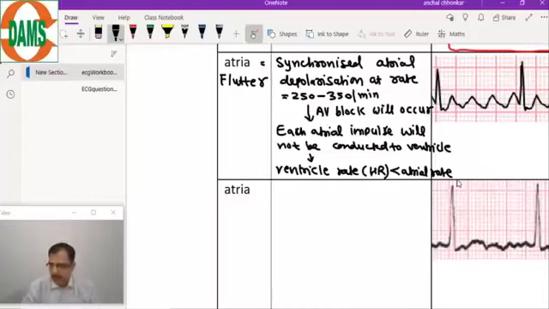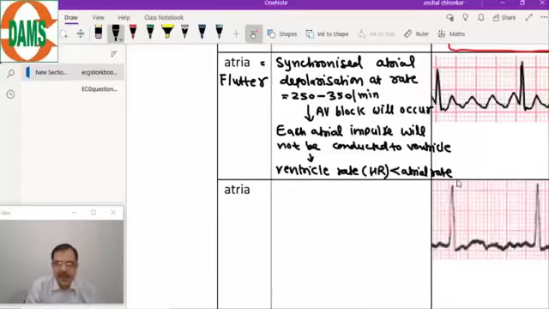Why AV block? Because the AV node can't conduct impulses at more than 250 per minute. But is the heart rate above 250? No, the heart rate here is not above 250. Here the heart rate will be less than the atrial rate. Know the difference between these terms: atrial rate and heart rate. Heart rate means ventricle contraction rate.